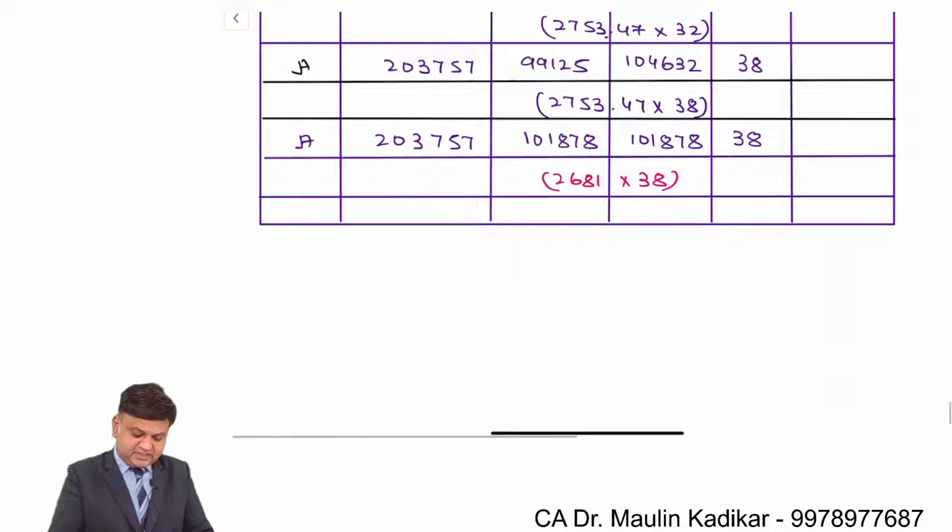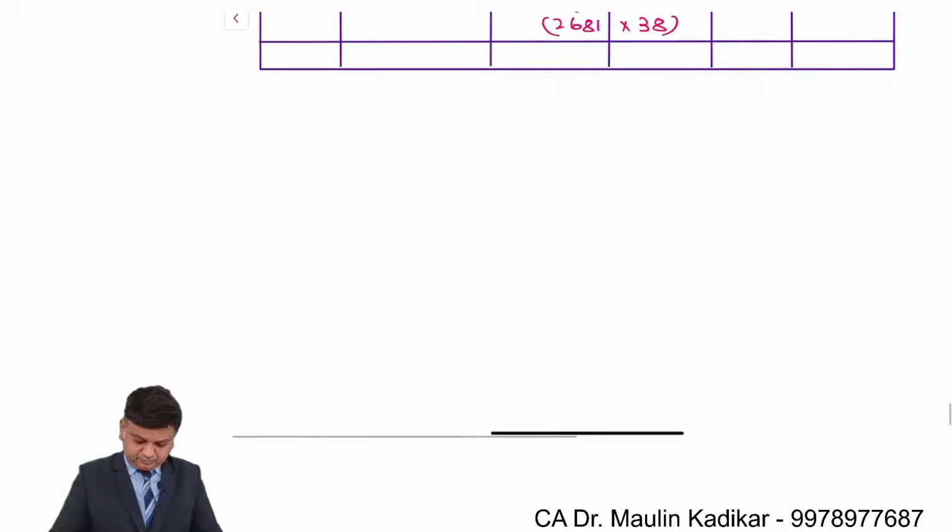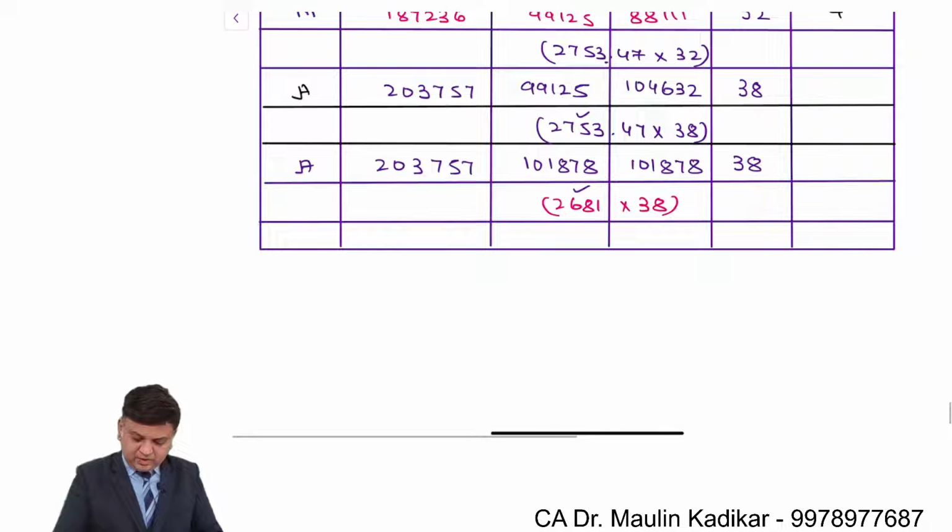So what happens, let's say again, the number of units of the equity investment will fall down, means a certain portion of the equity value will be transferred once again to the debt value. So 2753.47 minus 2681. Difference of that comes to 72.47 units. Over here, note number 5.